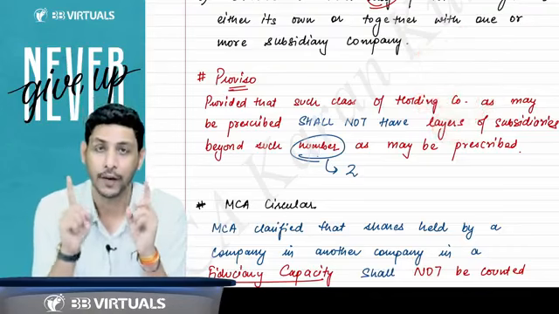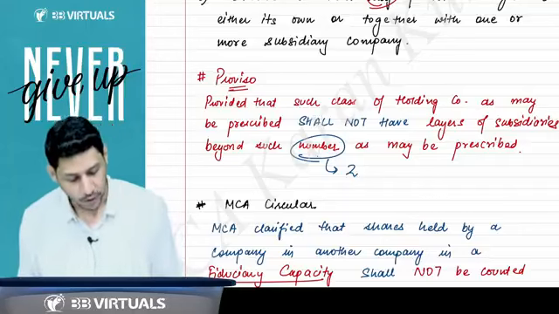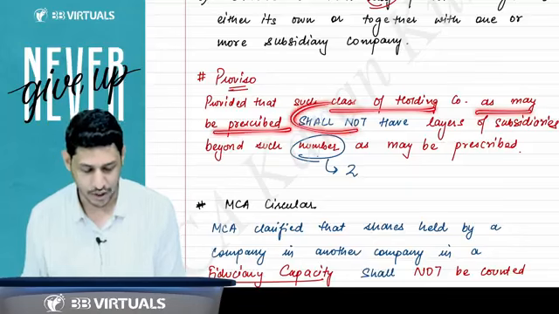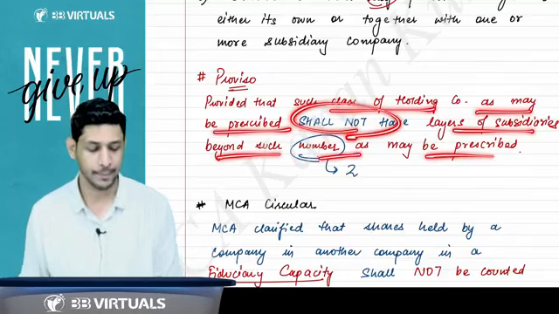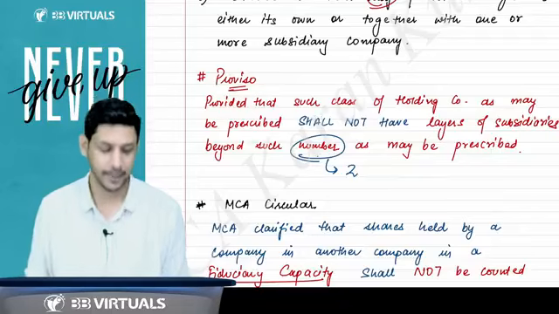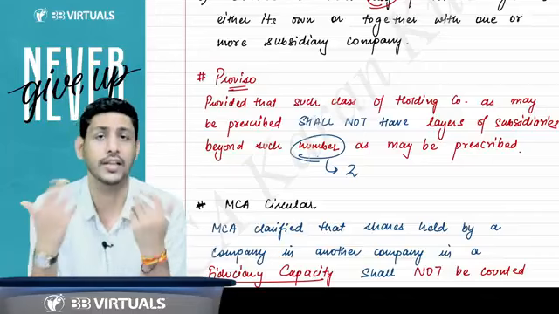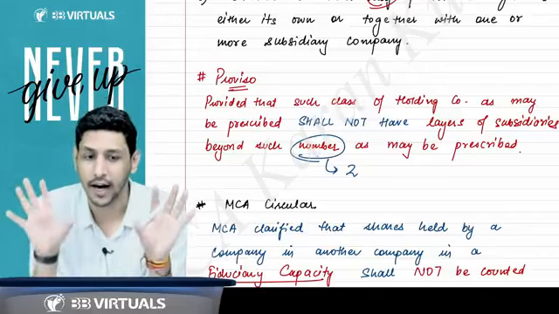But one point should be noted: only 2 layers are allowed, provided that such class of holding company as may be prescribed shall not have layers beyond such number as may be prescribed. The number which is prescribed is 2. Only a maximum of 2 layers of subsidiary is allowed. Beyond that, the layers of subsidiary will not be allowed.